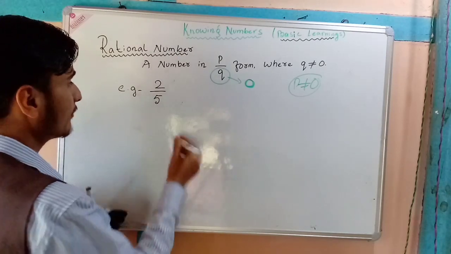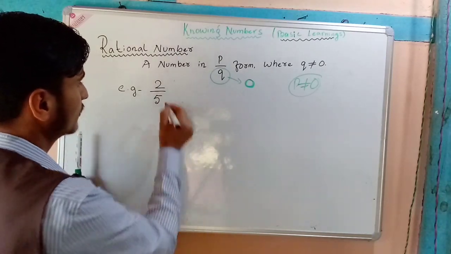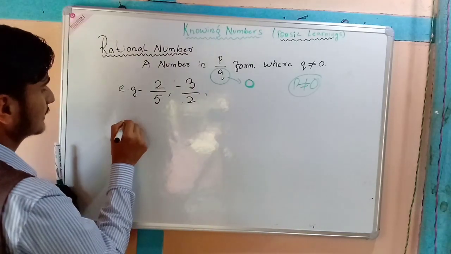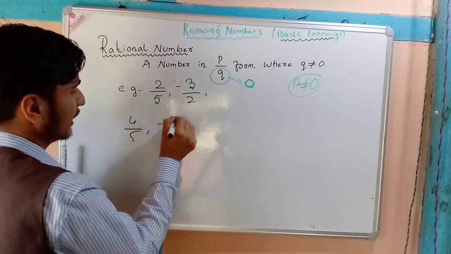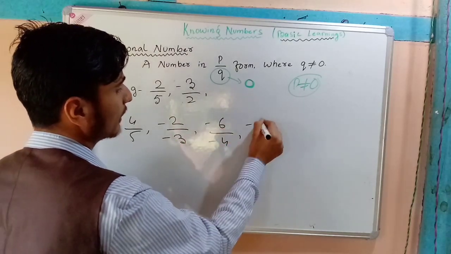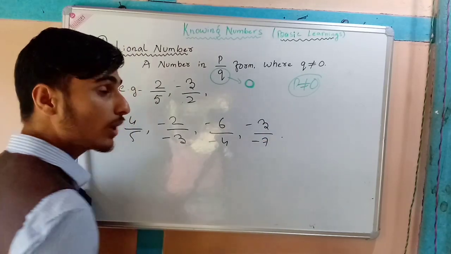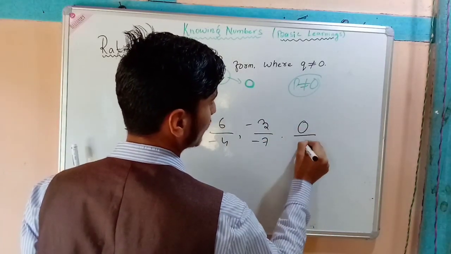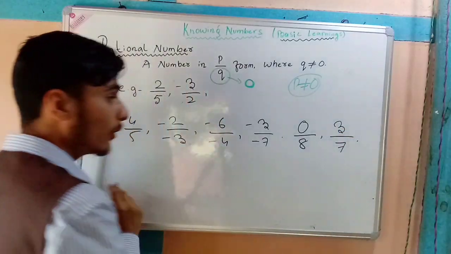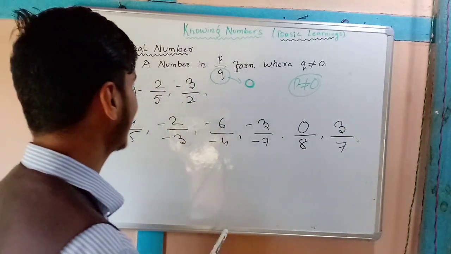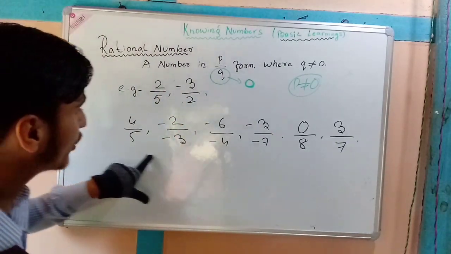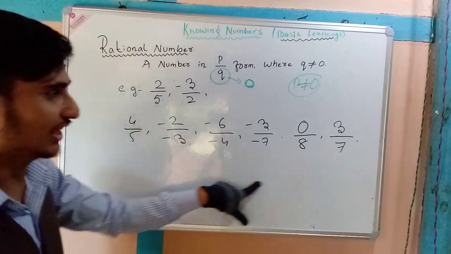For example, 2 by 5, minus 3 by 2, 4 by 5, minus 2 by minus 3, minus 6 by minus 4, minus 3 by minus 7, whatever. You can take 0 by 8, 3 by 7, whatever number you take, these are all rational numbers. But there should not be 0 in the denominator.